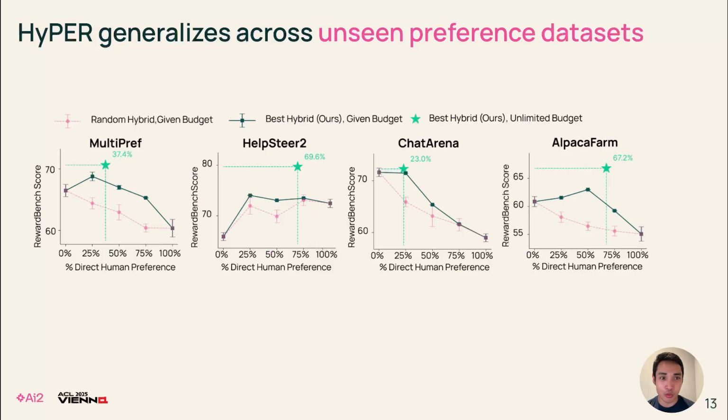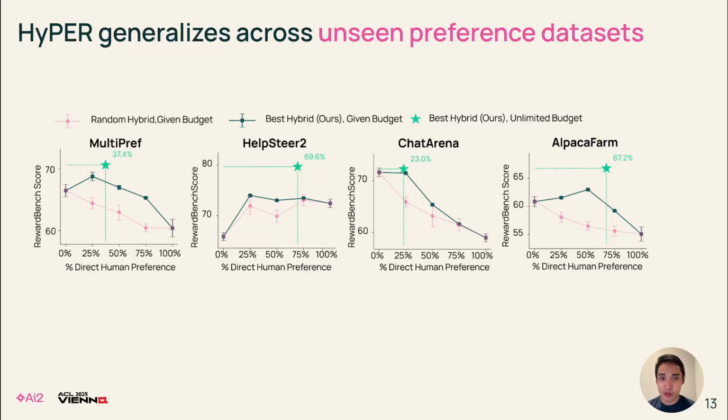Moreover, we also tested whether Hyper would generalize to unseen preference datasets. Throughout this presentation, we trained our reward models based on MultiPref, but we also wanted to ensure that training on MultiPref and having this performance prediction model will still work if we change the underlying preference dataset.